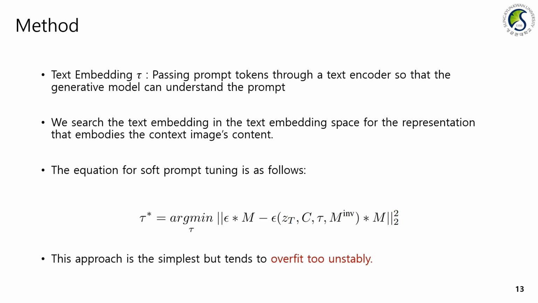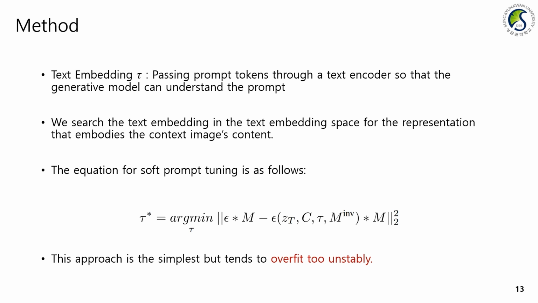As we explained earlier, we needed to find the text embedding that represents the context image. First, we could directly obtain the text embedding through the loss function of the diffusion model. For reference, the text embedding is created by passing prompt tokens through a text encoder so that the generative model can understand the prompt. However, at this stage, we are generating and optimizing a new text embedding, so we initialized the text embedding randomly.